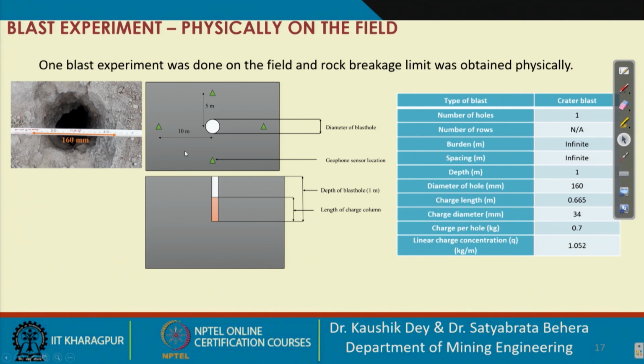We will discuss one blast experiment which was physically conducted on the field. This is the blast design details. We have conducted one crater blast, and there is one hole of depth 1 meter, and in that hole we have taken around 700 gram of charge, and the charge length is 665 mm. This is the design. This is the field picture, and this is the model.